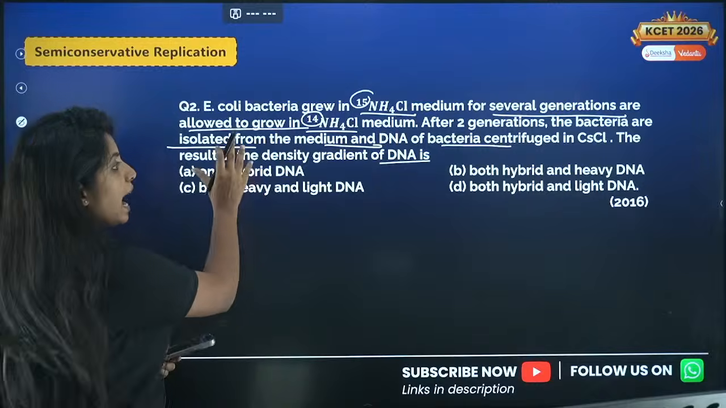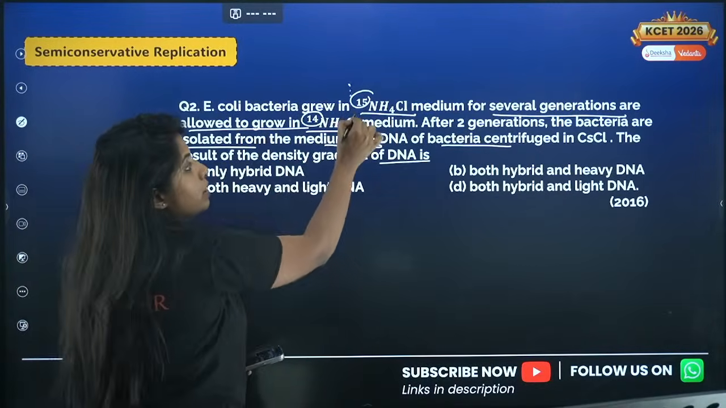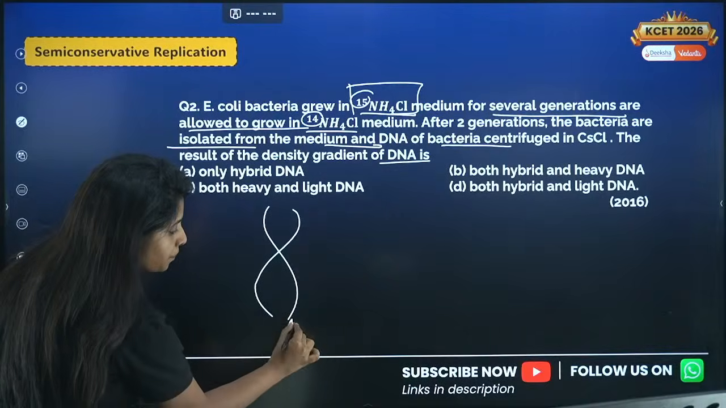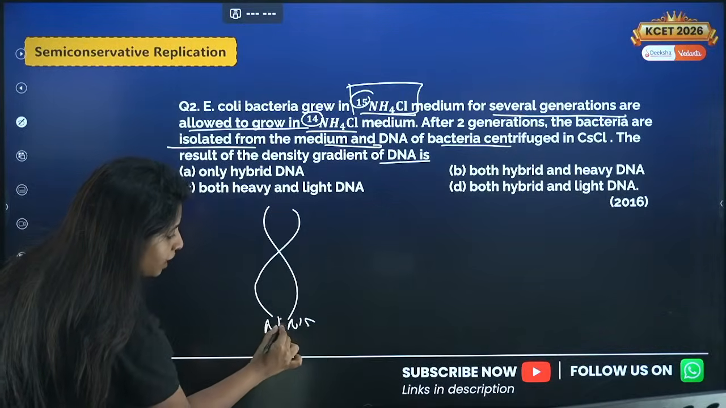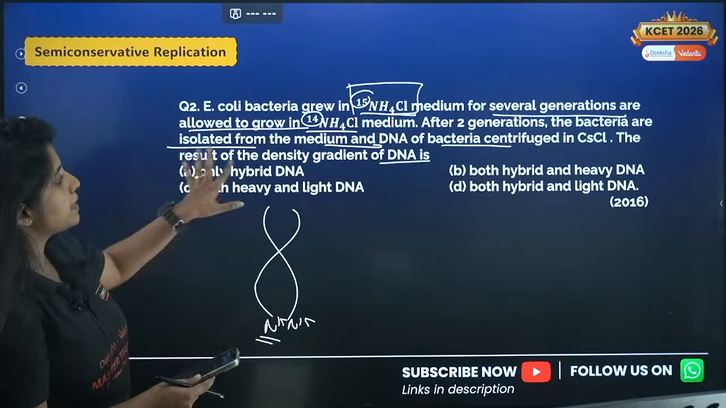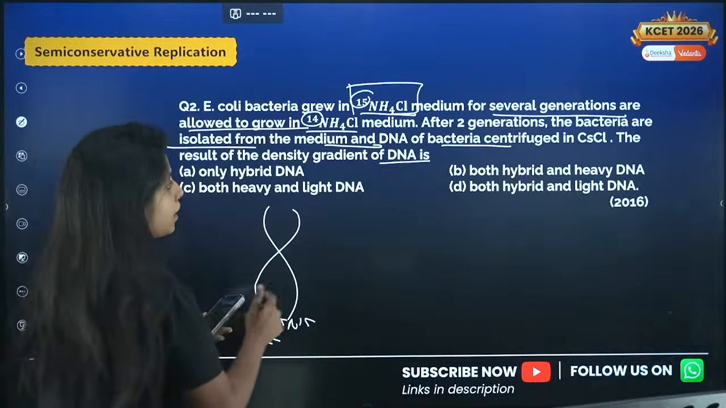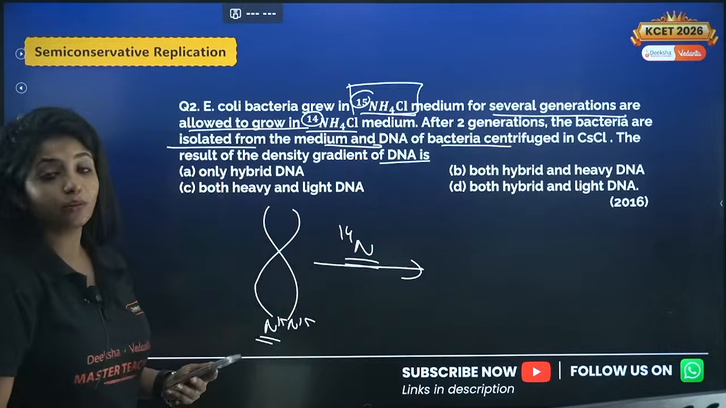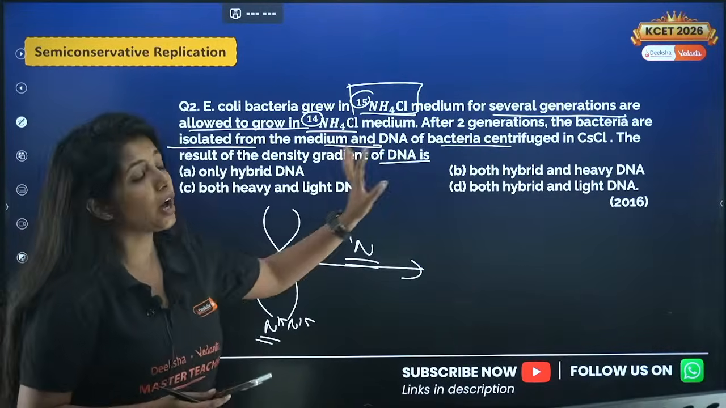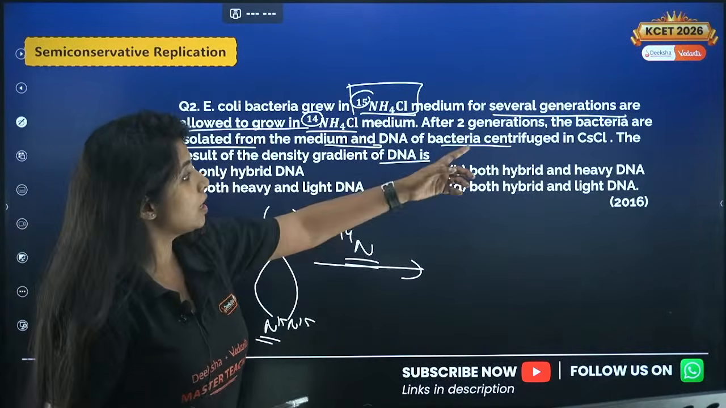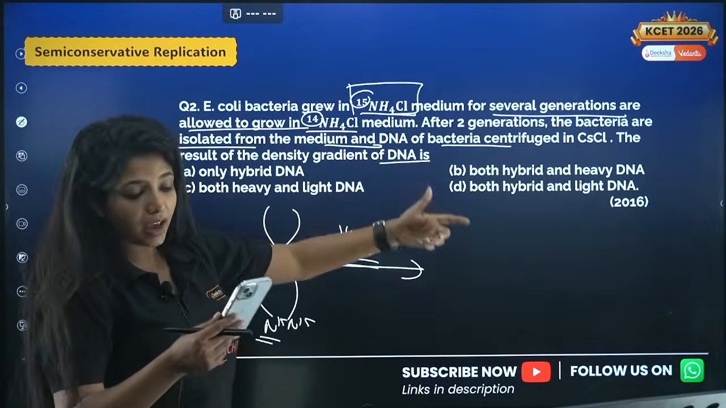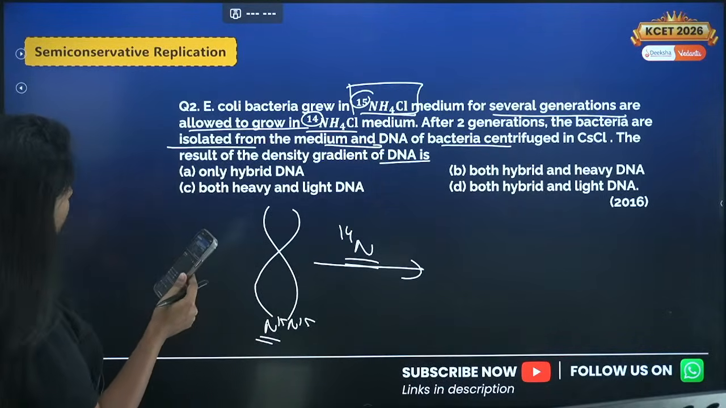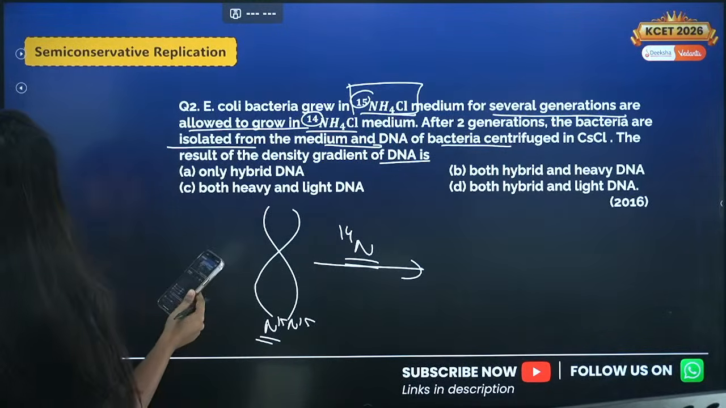So first of all, we had E. coli which were being grown in this medium. So that means the DNA strand had nitrogen which was having N15 itself. Now what did you do? Basically, you shifted it to another medium which was having N14 isotope. Now they are asking you after 2 generations, what are you going to find? After 2 generations, the bacteria isolated from the medium, and what are you going to find? So Manjunath is saying the answer for this question is D. Is it this? Is it D?